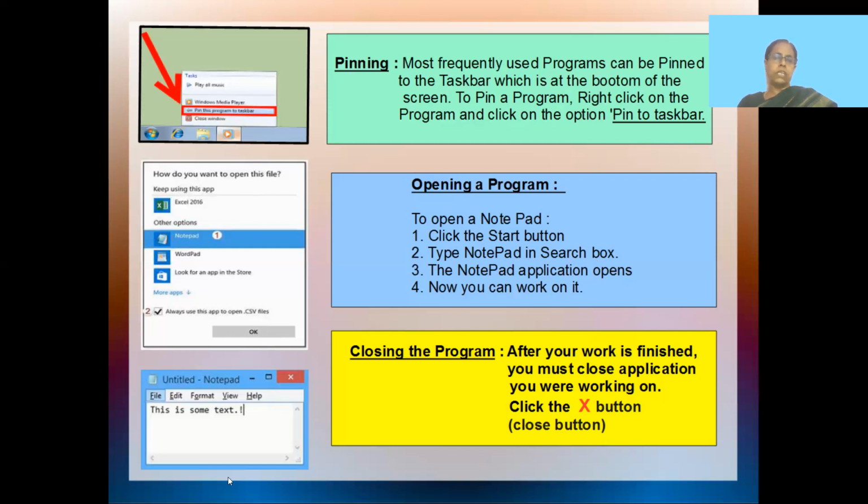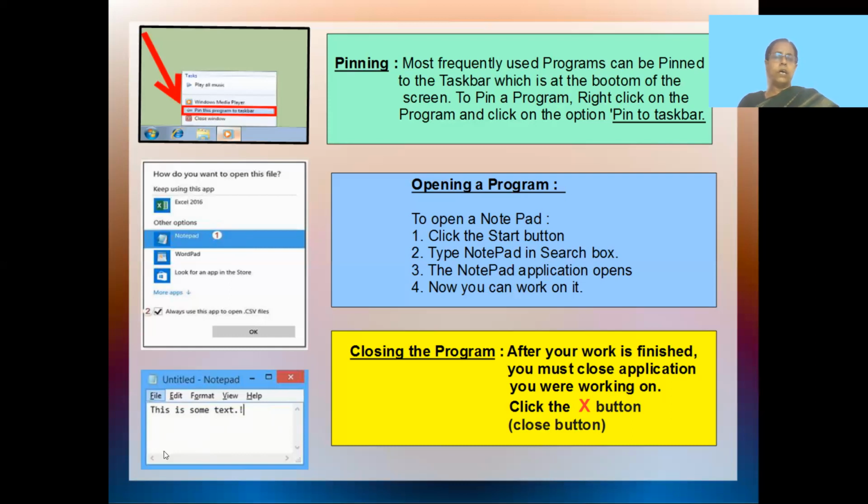The Notepad looks like this. You can just directly click, or always you can search by using the search box which is available in the taskbar. So once you have typed some text, here I've typed some text. It's called, this is some text. You can save this file. If you need it for a later stage, just click on file and click on save, and a save as box opens, and you can give the name for the file.